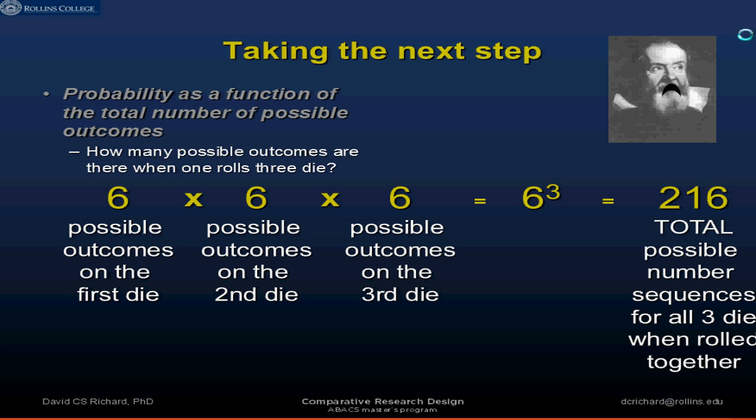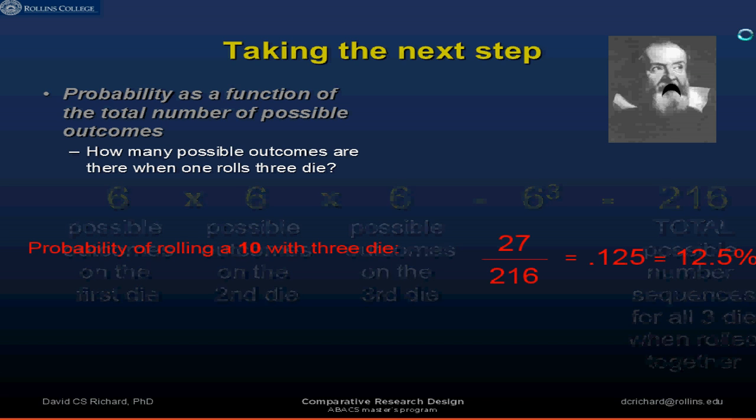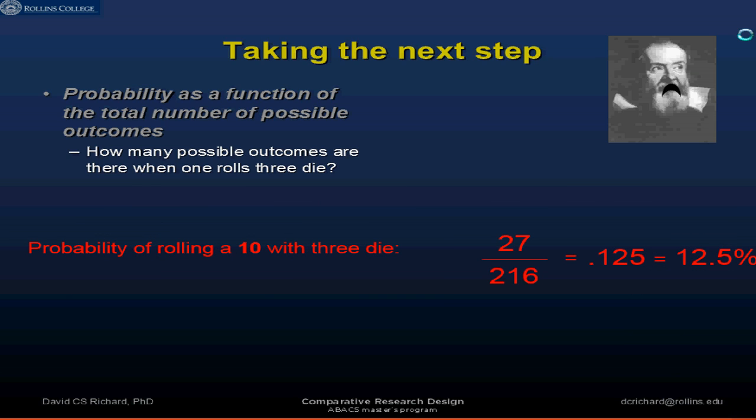What that means is in his experiment here, there are 216 possible number sequences for all 3 die when rolled together. If we looked at the probability of rolling a 10 with all 3 of those dice, I should say dice rather than the die, that's 27 over 216, or 12.5%. Okay, so that's the higher probability. That's how we do the math for it.